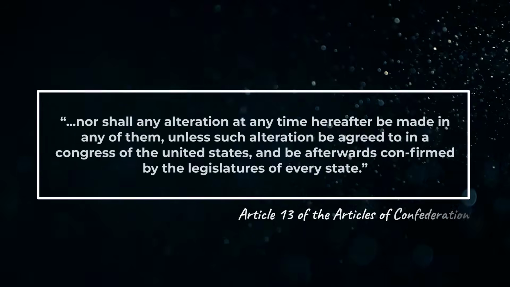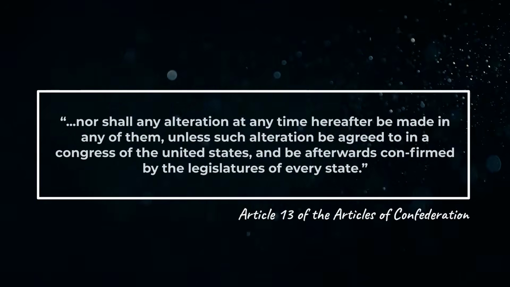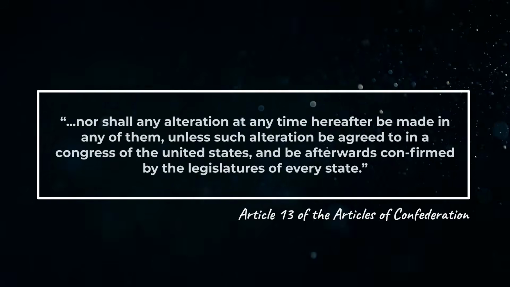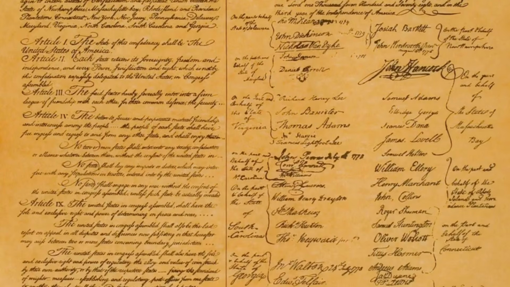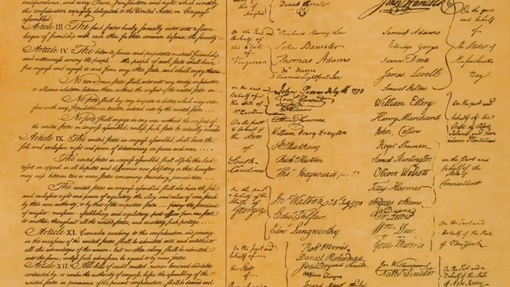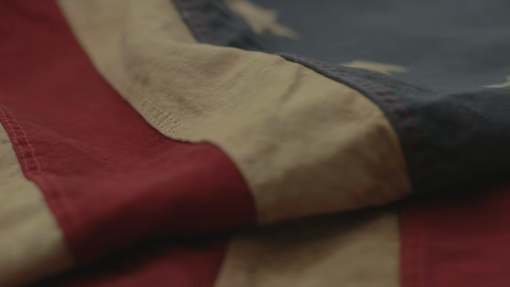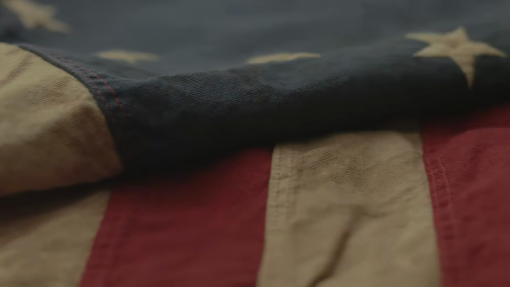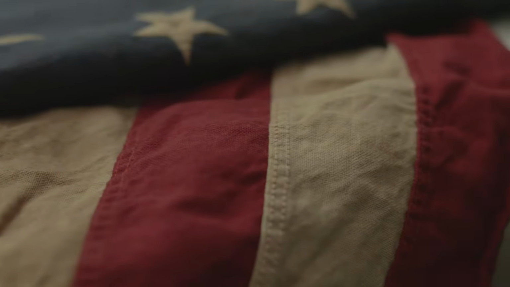If making new laws was difficult, amending or changing the articles was a near impossibility. Article 13 declares, "Nor shall any alteration at any time hereafter be made in any of them, unless such alteration be agreed to in a Congress of the United States and be afterwards confirmed by the legislatures of every state." This meant that if the Articles of Confederation required an amendment to make it a better form of government, it would require unanimous consent from all 13 states. If even one state held out and refused to ratify a proposed amendment, it would fail to be added to the Articles of Confederation. This would make it nearly impossible to make any changes necessary to meet the changing needs of the Confederation as the nation evolved.